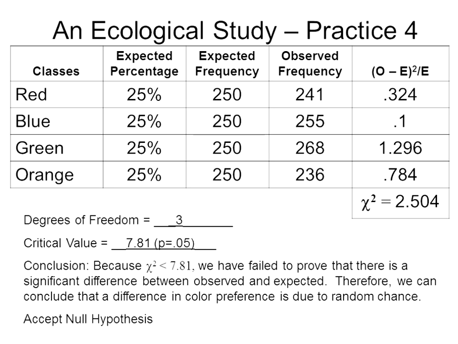In the end, the chi-square value ends up being 2.504 with a critical value of 7.81. The chi-square value is less than the critical value, so we fail to prove there's a significant difference, and we would accept the null hypothesis, and we would say here that we have failed to find any preference for one color over the other, and that any difference is most likely due to random chance.